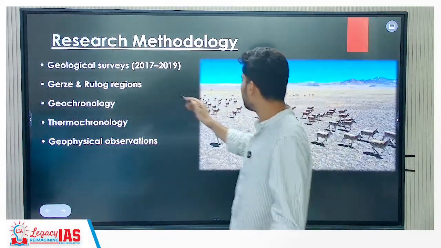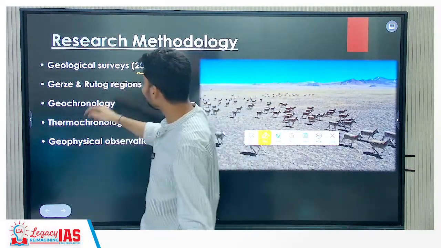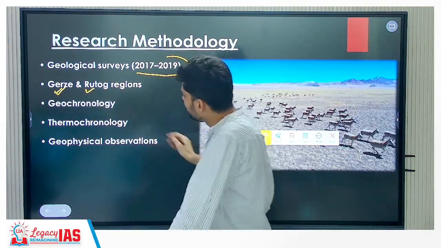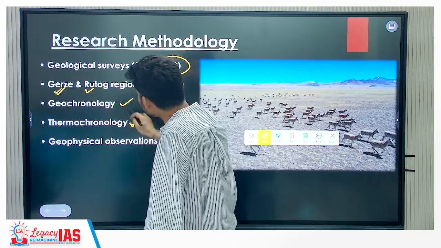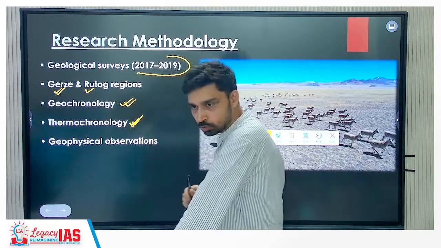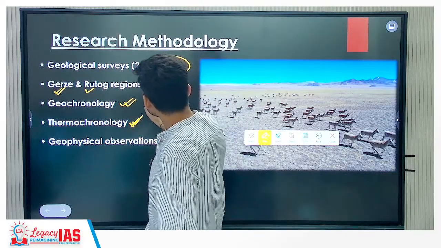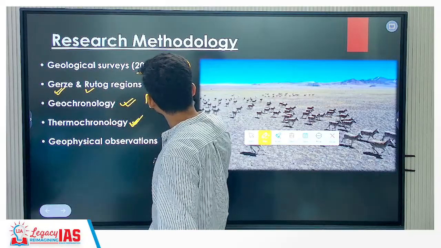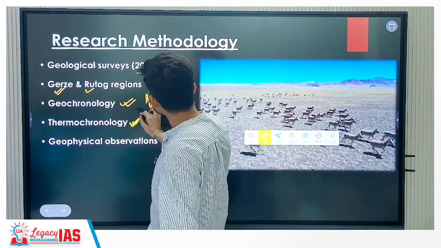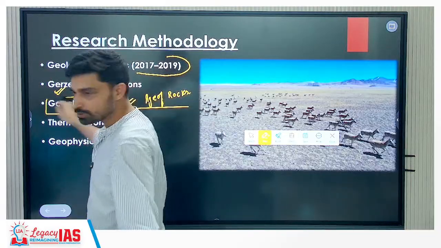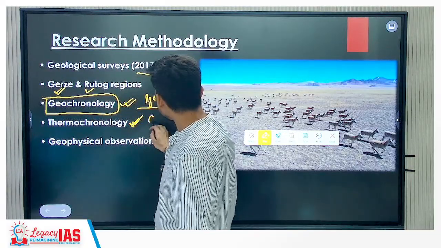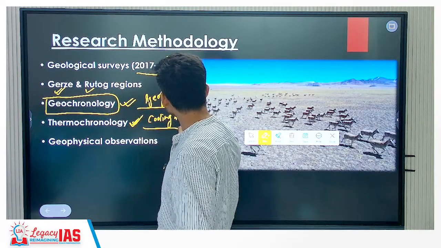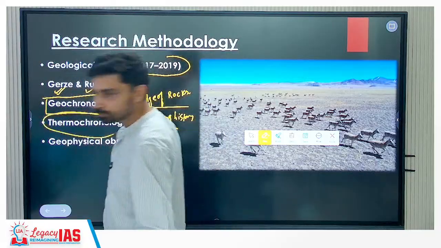Geological survey was conducted between 2017 to 2019. The region is again not important, but the places where scientists studied in Tibet are called Garje and Ruthog region. Two terms are used here. One is geochronology, other is thermochronology. Geochronology talks about the age of rock. When you study and compare the age of rock, what is the branch called? Geochronology.